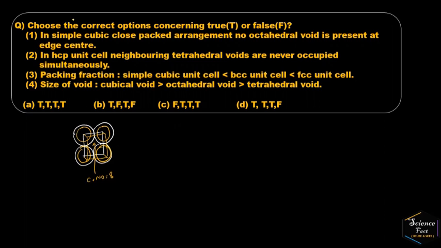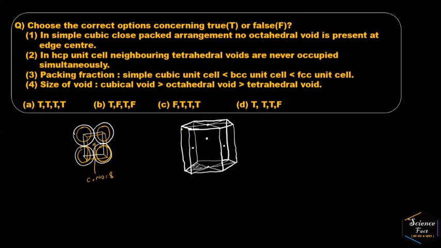What about the second statement? In the second statement, it is given that in HCP unit cell, neighboring tetrahedral voids are never occupied simultaneously. Yes, it is also correct. Because in HCP unit cell, tetrahedral voids are present very close to one another, and in fact, they share a common triangular face. That is why in HCP unit cell, neighboring tetrahedral voids are never occupied simultaneously.